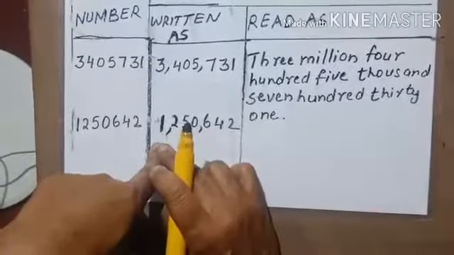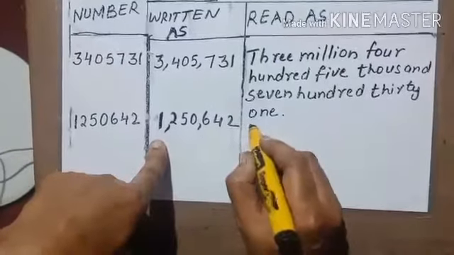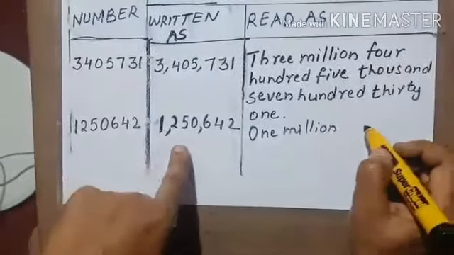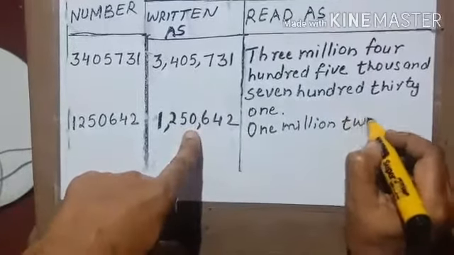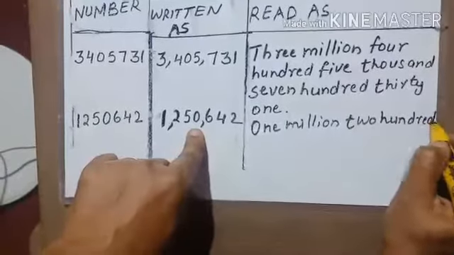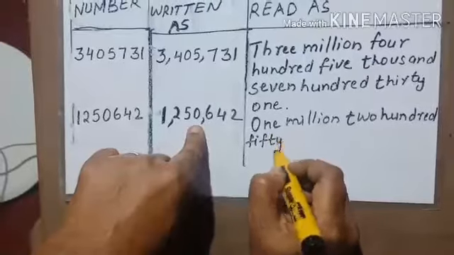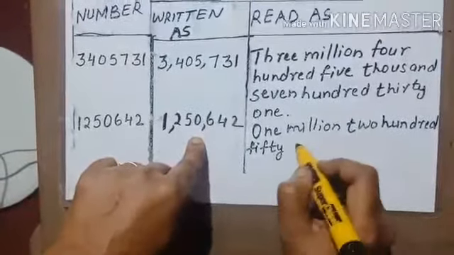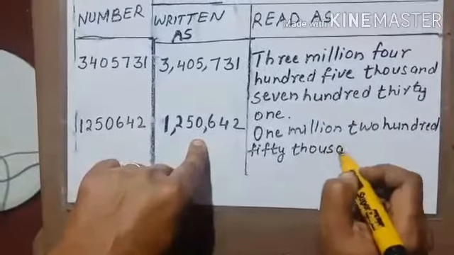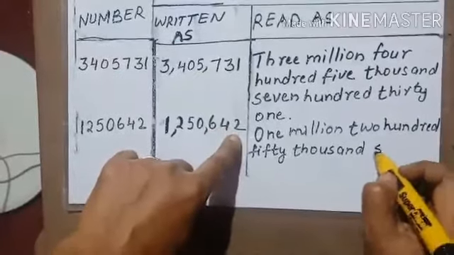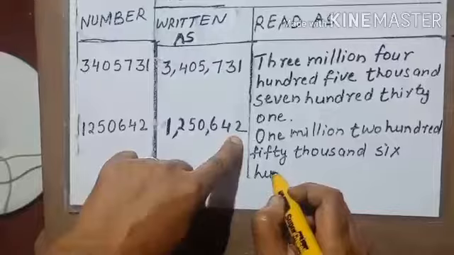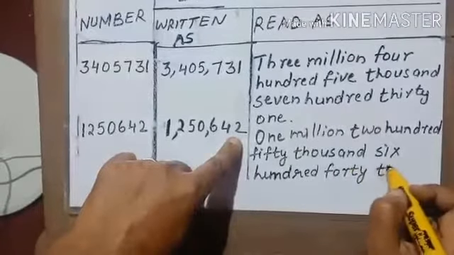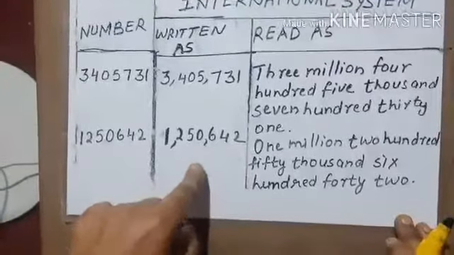So we read it as 1, as 1 comes in the millions period. So to write the number in words: 1 million, 250 thousand, then 642, which is 600 and 42. So this way you have to write the number names.